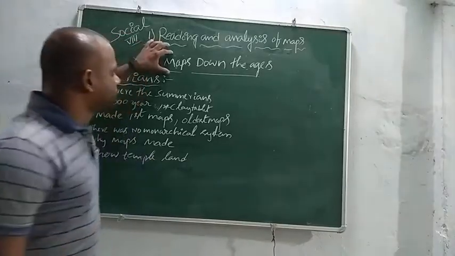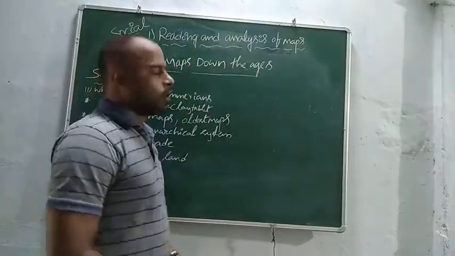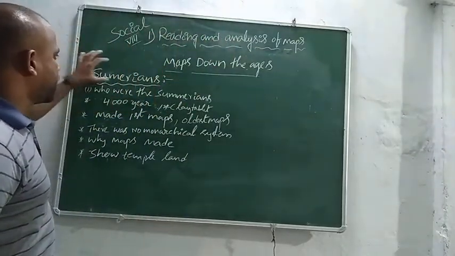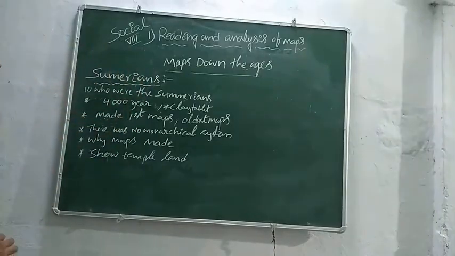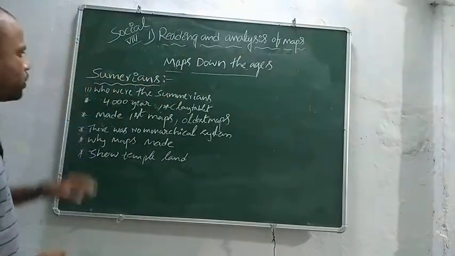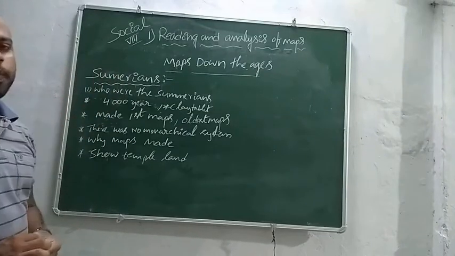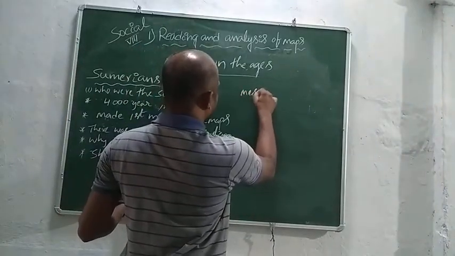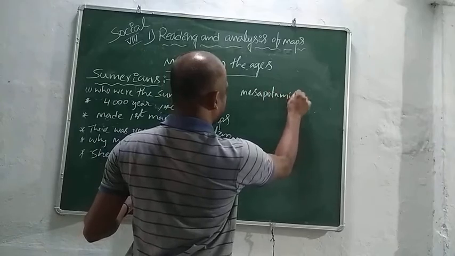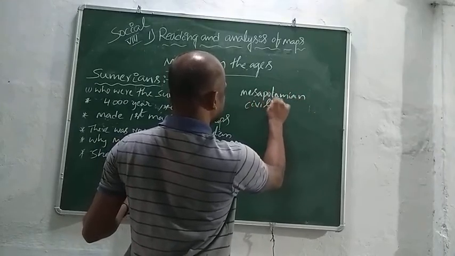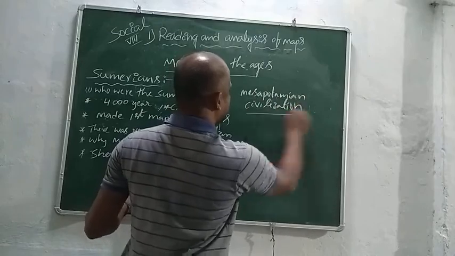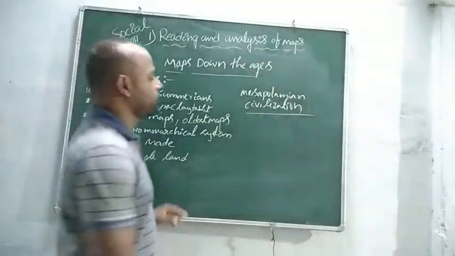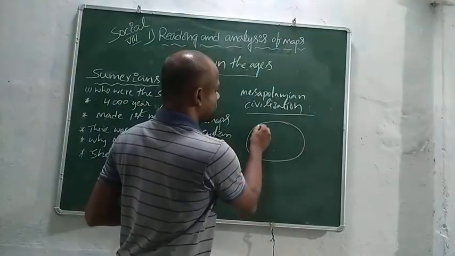Maps down the ages. First, the Sumerians came into existence. Who were the Sumerians? Sumerians were the first people of the Mesopotamian civilization. Where does the Mesopotamian civilization lie? It lies between two rivers.